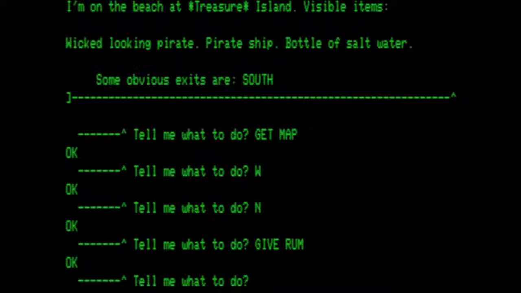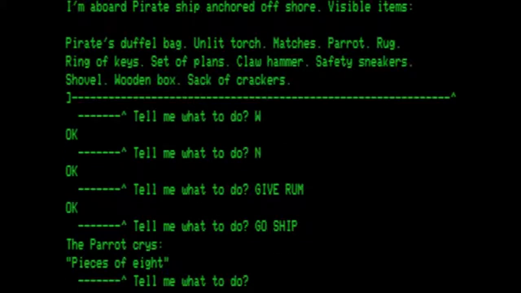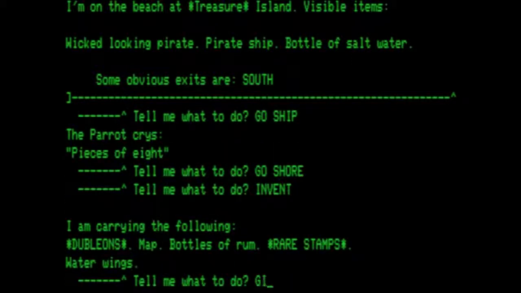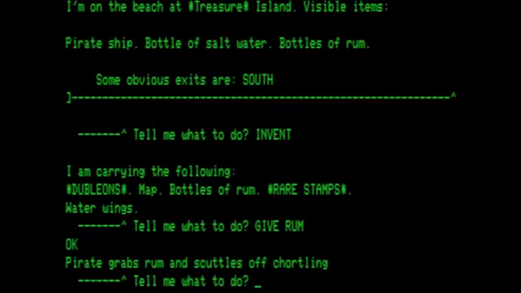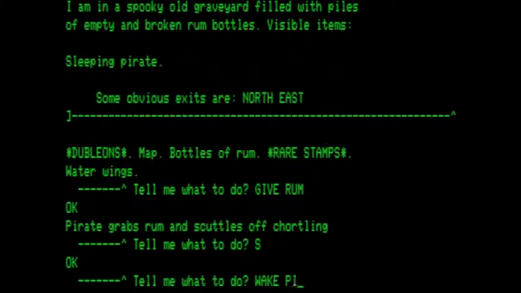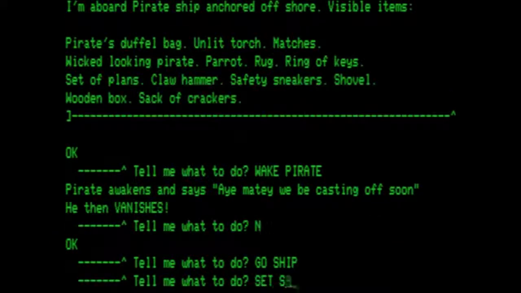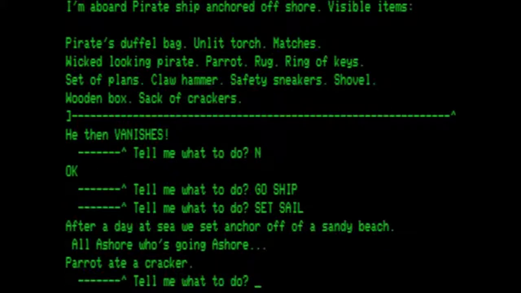Give him the rum. Go to the ship. Go to the shore. We go south. We wake the pirate. We go north. We go ship. And we set sail. After a day of sailing, we anchor off a sandy beach. I am sure you can understand just how frustrating that would be to figure out. And also, I apologize for missing the map. I did not carry the map around with me the last time I left it on the boat.